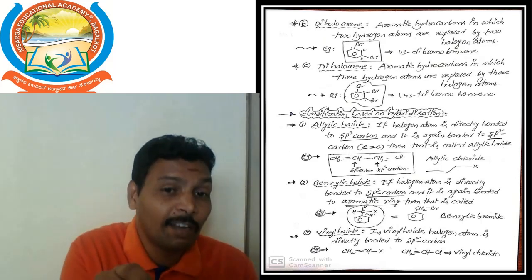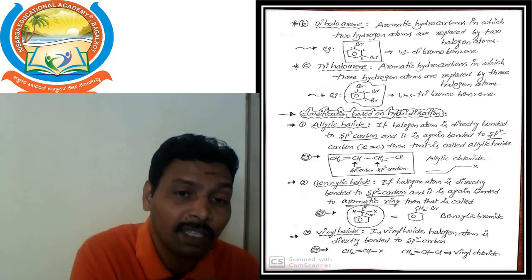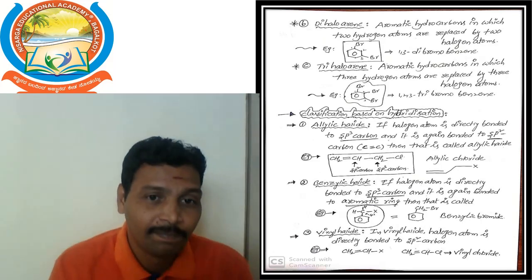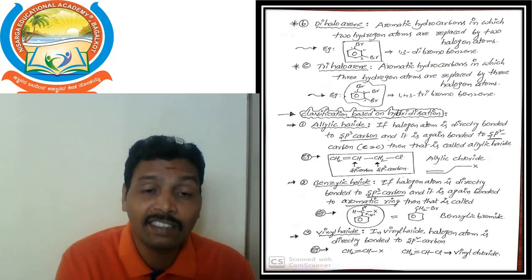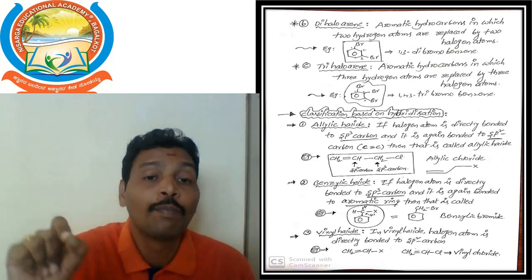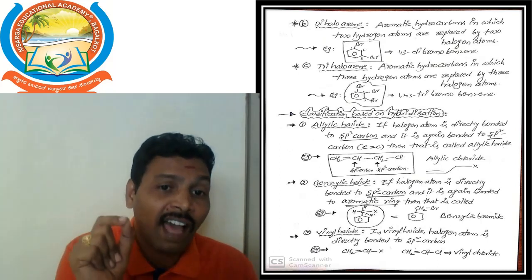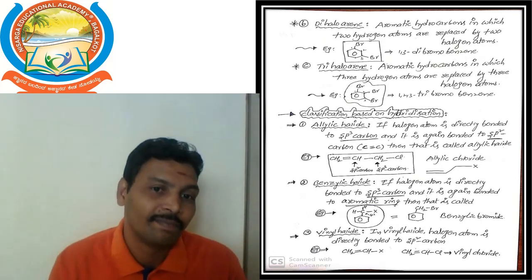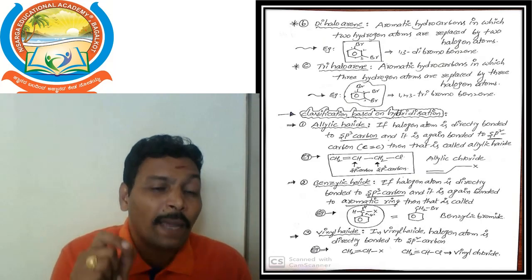That sp3 carbon is again bonded to an sp2 carbon, that means a double bonded carbon. So the example CH2=CH-CH2-Br is allylic bromide. This allylic term is used in the common system, not the IUPAC system.